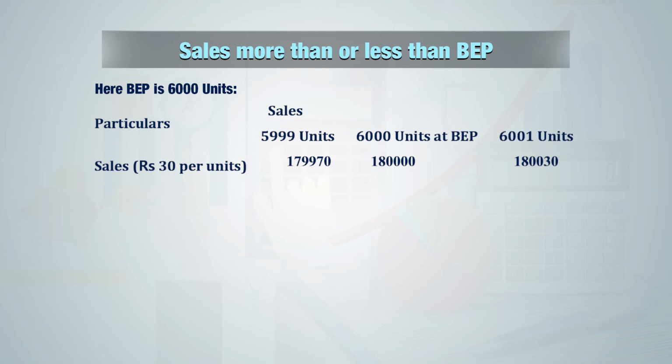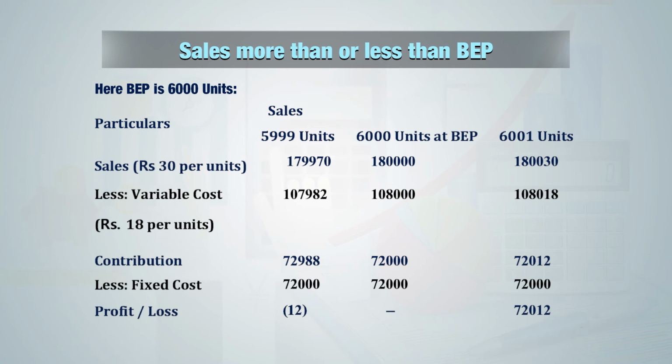If it is reduced by 1 unit or increased by 1 unit, what will be the impact on profit? If break-even sales is reduced by 1 unit, we have a loss of rupees 12. And if there is an increase of 1 unit, that is 6,001 units will be the sales, then there will be a profit of 12 rupees.